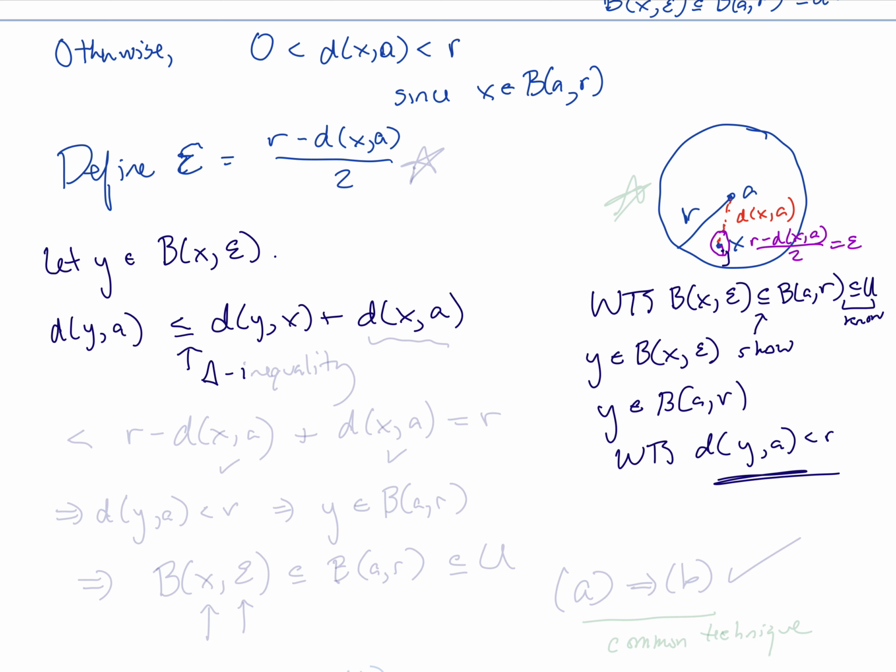That's by the triangle inequality, one of the 3 properties of being a metric. So, okay, now this is going to be strictly less than. So here's the maximum distance between y and x, because y is inside of this ball of radius epsilon centered at x. So it's going to be less than this distance.